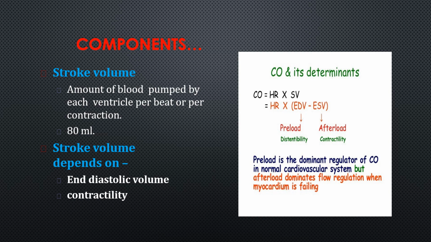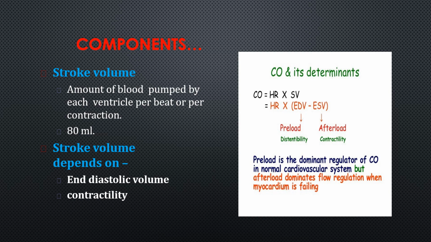What is end diastolic volume and what is end systolic volume or contractility? If we look at this picture, cardiac output is heart rate times stroke volume, and SV is equal to EDV minus ESV. End diastolic volume is the amount of blood which remains in the heart after the completion of diastole. Diastole means relaxation, that is, filling of the heart. So that is equal to venous return.